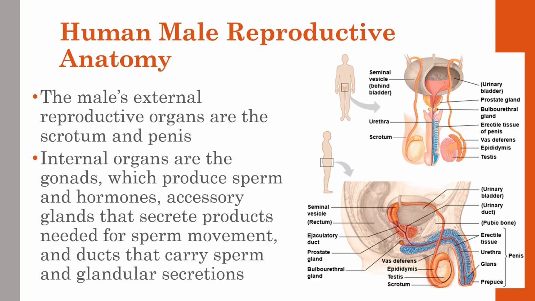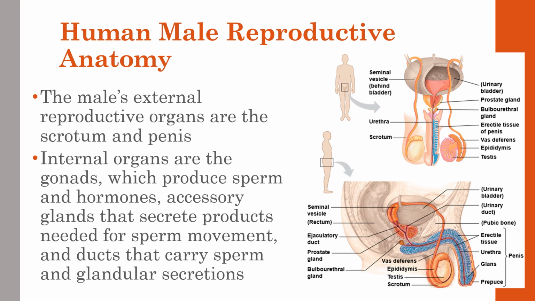themselves over time. Now, talking about the human male reproductive anatomy. Every organism has a different type of reproductive structure, but the human male is going to have the most distinct. It has external reproductive organs such as the scrotum and the penis, though there are also internal organs, including the gonads, which produce sperm and hormones that help with growth and things like that.